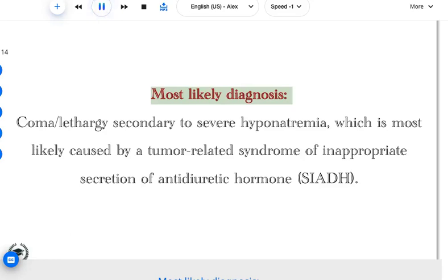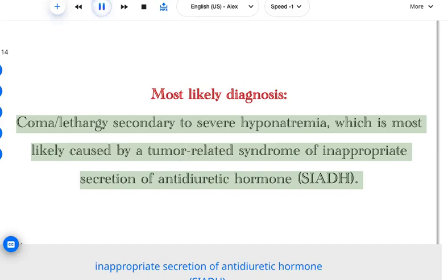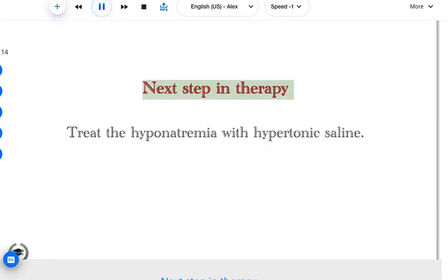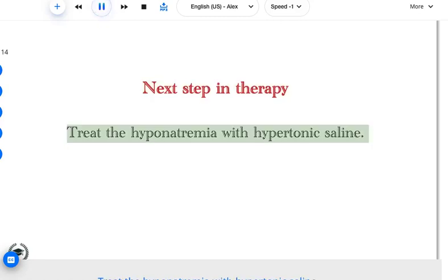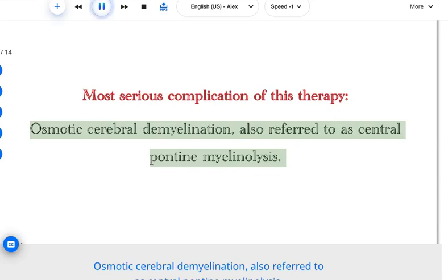Most likely diagnosis: coma, lethargy secondary to severe hyponatremia, which is most likely caused by a tumor-related syndrome of inappropriate secretion of antidiuretic hormone, SIADH. Next step in therapy: treat the hyponatremia with hypertonic saline. Most serious complication of this therapy: osmotic cerebral demyelination, also referred to as central pontine myelinolysis.